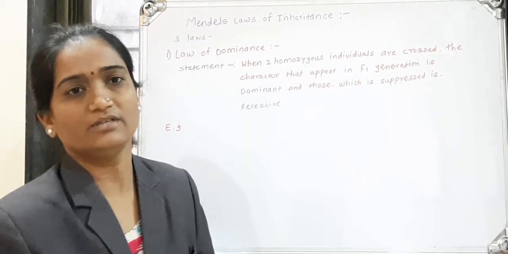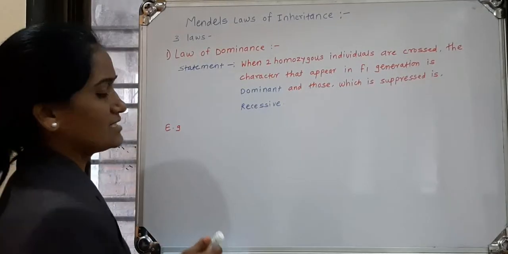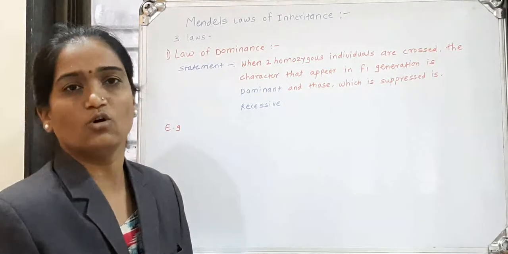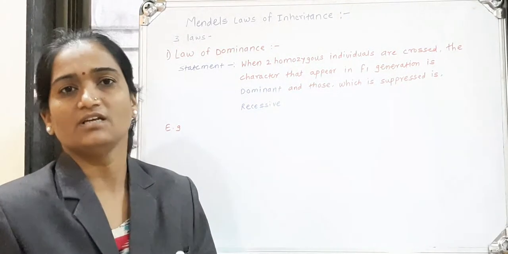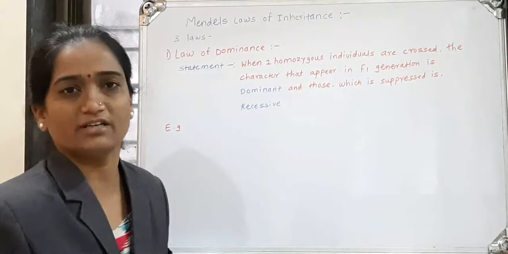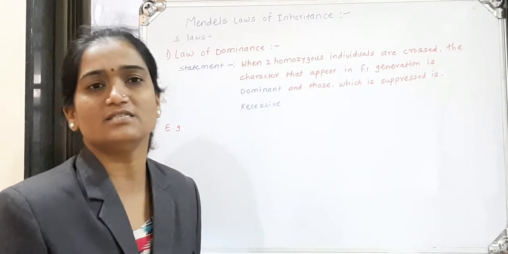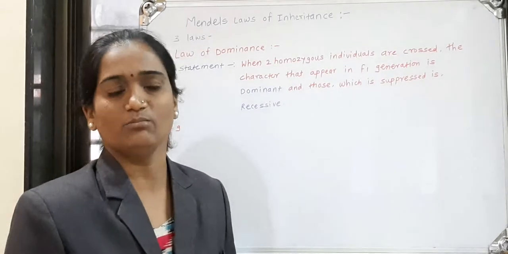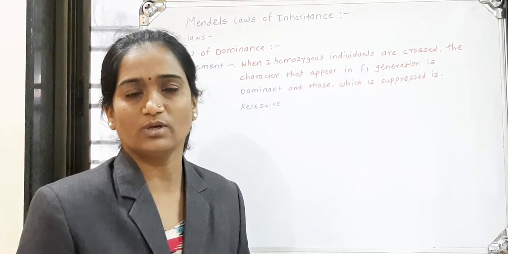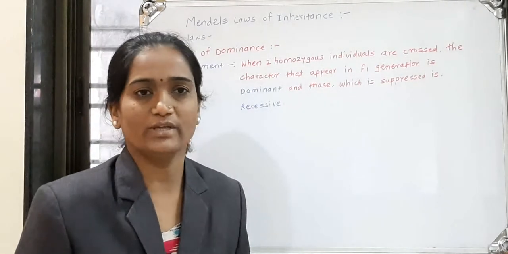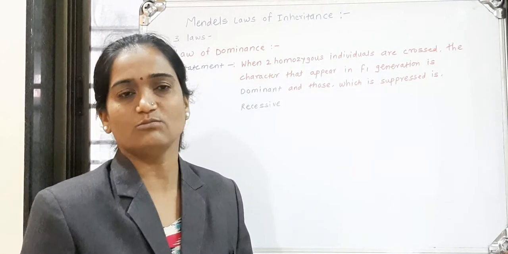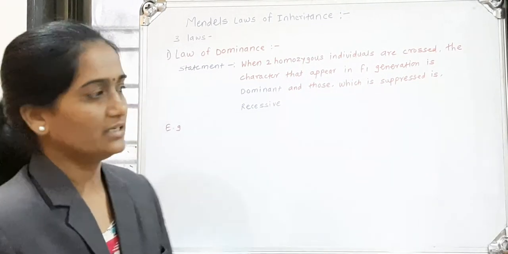Here we see the example of a homozygous parental condition with the help of the monohybrid cross. The law of dominance can be explained with the monohybrid cross. The well-known example of the law of dominance is the monohybrid cross.